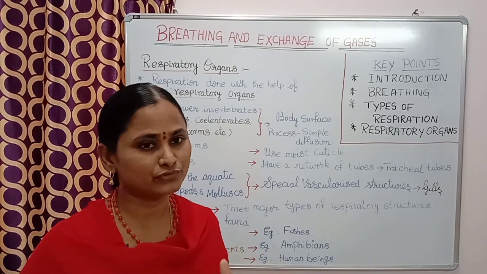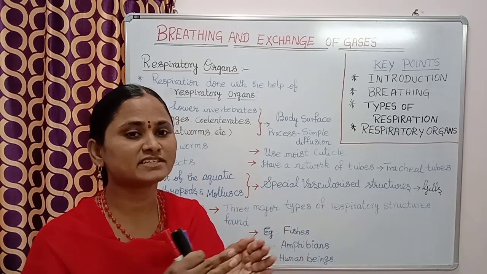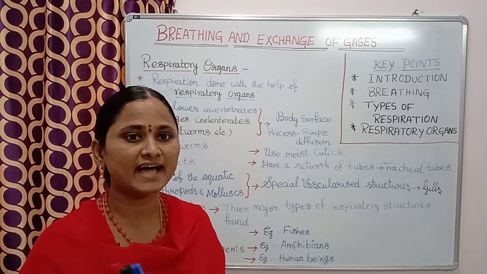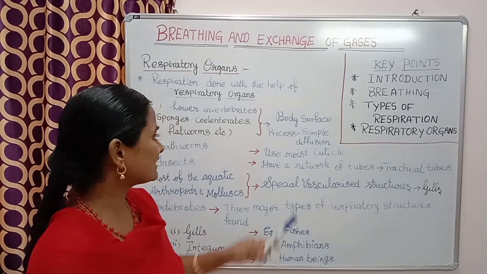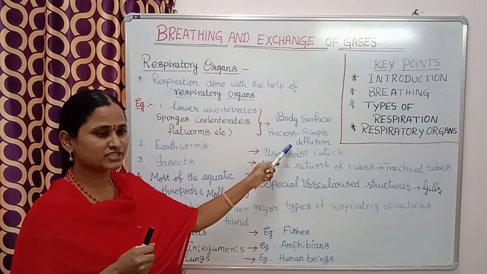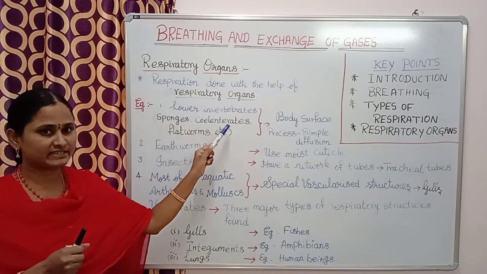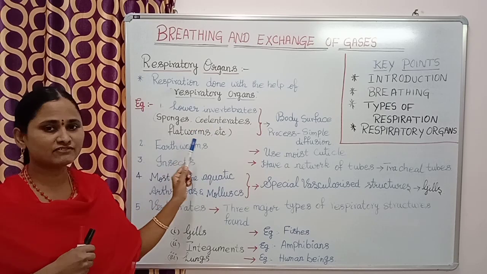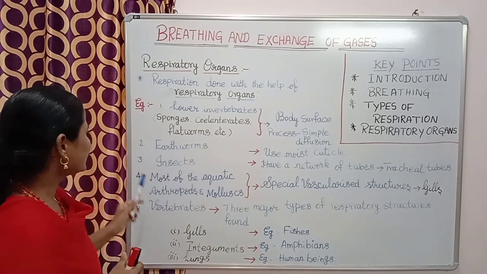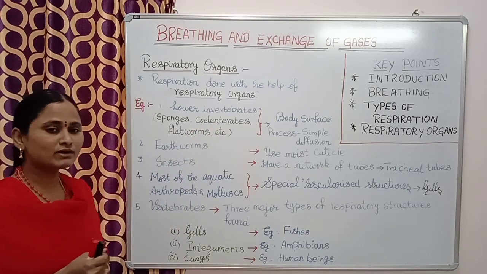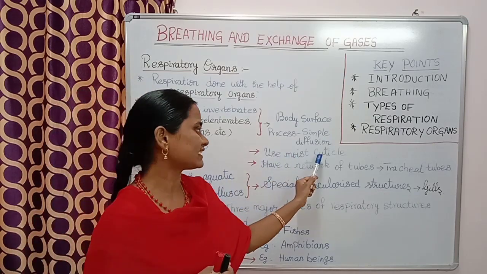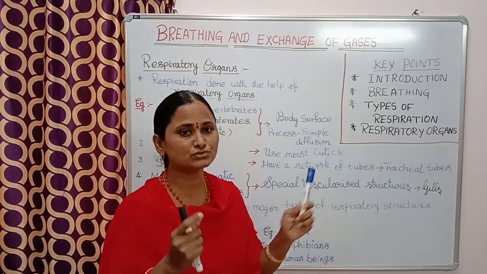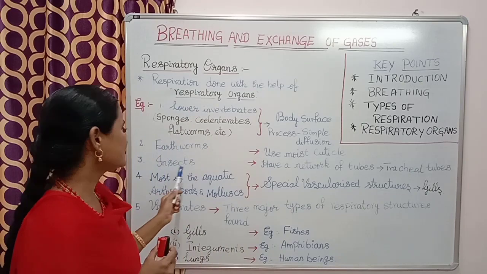You know very well diffusion. From higher concentration to lower concentration the air will enter. So that is the process of simple diffusion taking place in the lower invertebrates. Example, sponges, coelenterates, flatworms and so on. Next, earthworms. In earthworms, the exchange of gases takes place with the help of moist cuticle. The next one is insects.